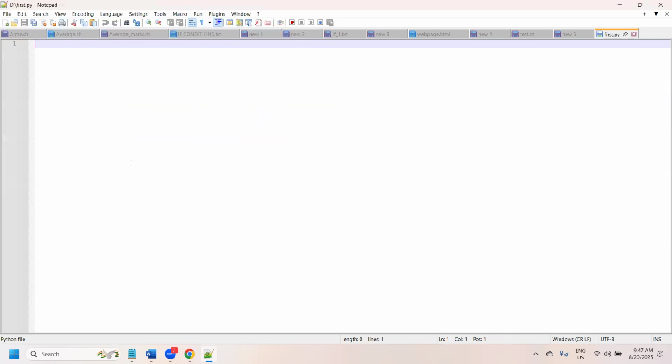We can use Notepad or Notepad++. If you are going to use Notepad++, there are some advantages.